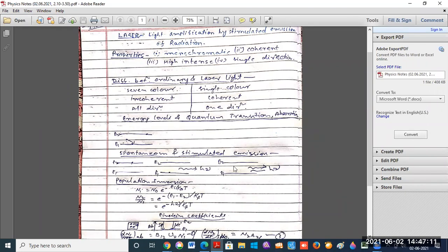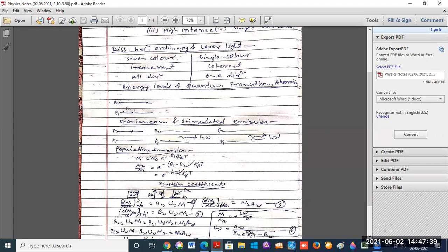For laser action, a higher population is required in the upper energy level, means the population is higher than in the lower energy level.